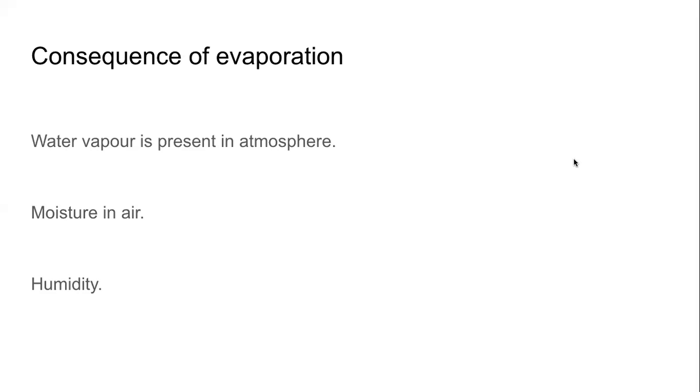This water vapor that is present in the atmosphere, or this moisture in the air, in one word, we call humidity. It is the moisture in the air. It is the water vapor in the atmosphere. It is the gilapan that we experience. Not the pasina. Pasina comes from our body. Humidity is something that is there in the air and we experience.